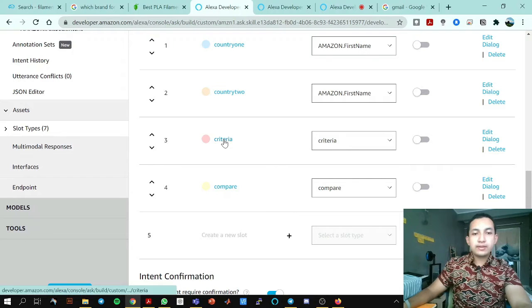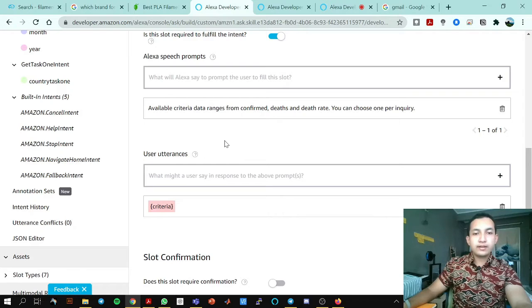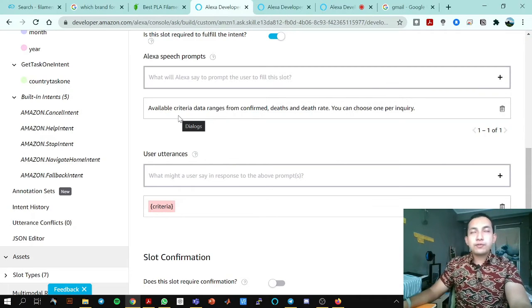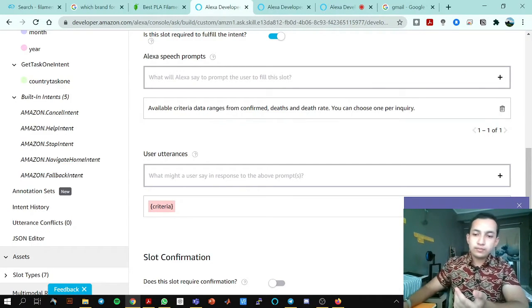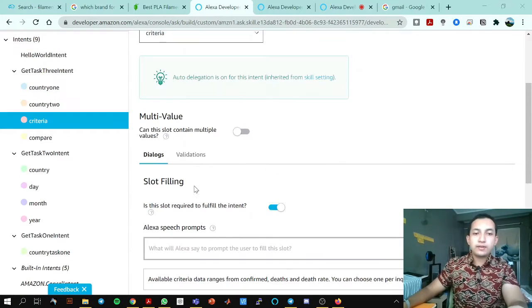Then we proceed to the third slot, criteria. It will ask for the available criteria data, which ranges from confirmed cases, deaths, or death rate, and the user can only choose one per inquiry. The project we're doing is about getting COVID data, such as confirmed cases, death cases, or death rates. So the user can choose one of them and would specify it here.